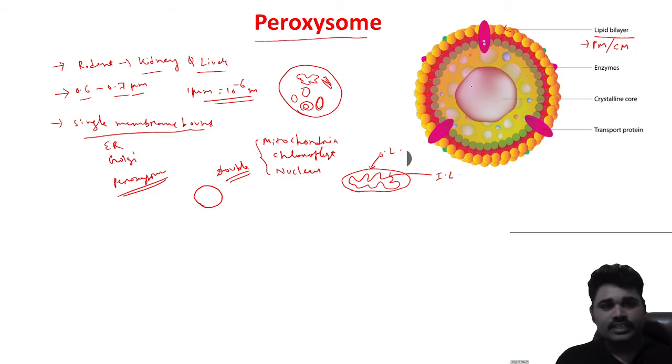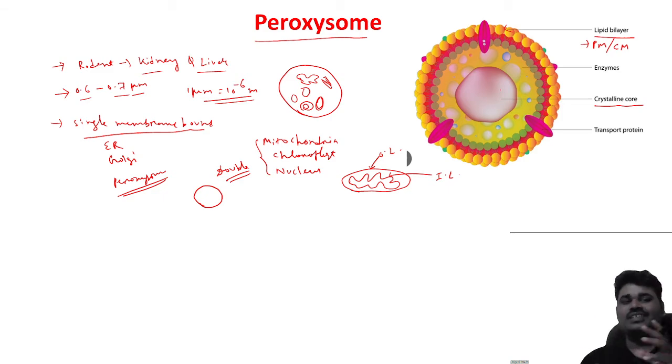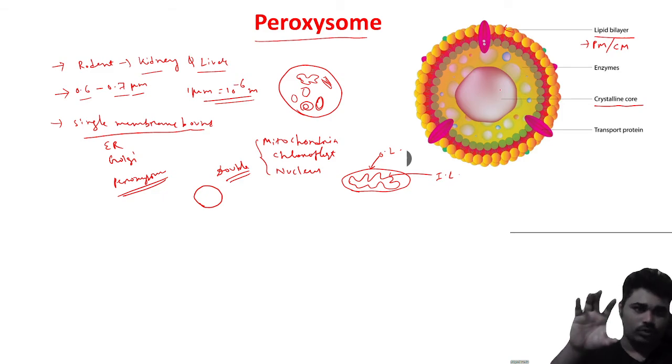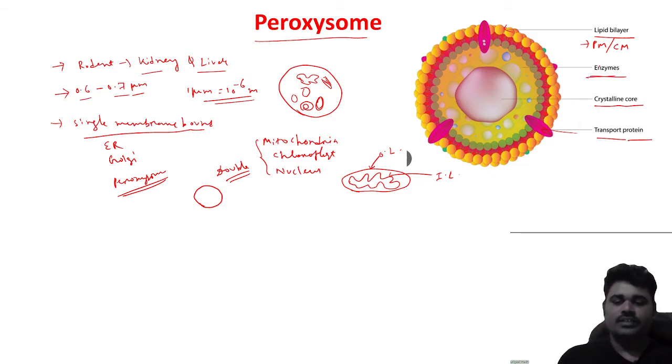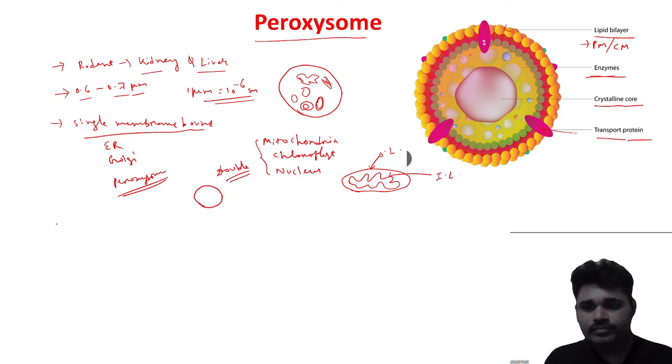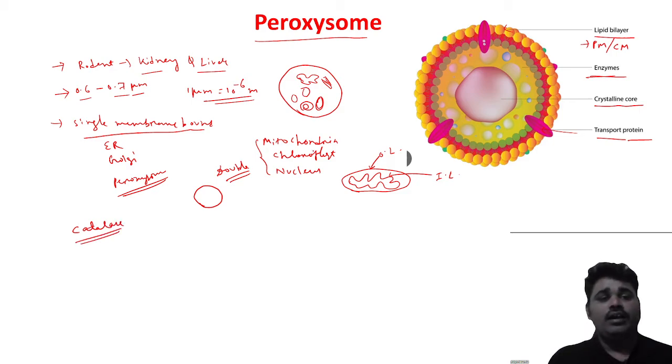At the core region, a crystal like structure is present, and it is called the crystalline core. Some transport proteins are also present on the membrane, and many enzymes are present. For example, catalase is present, and inside the peroxisome, hydrogen peroxide.